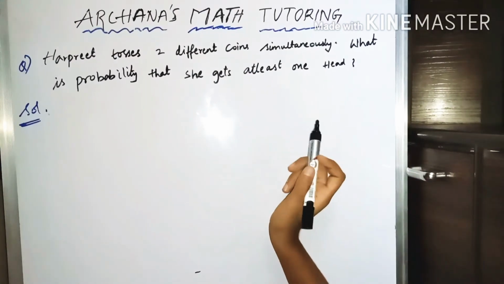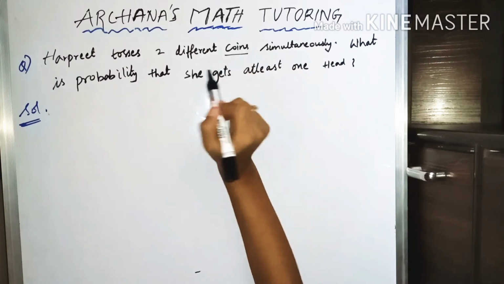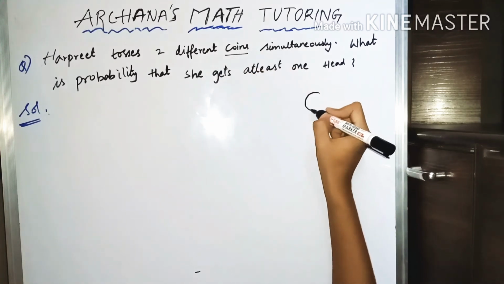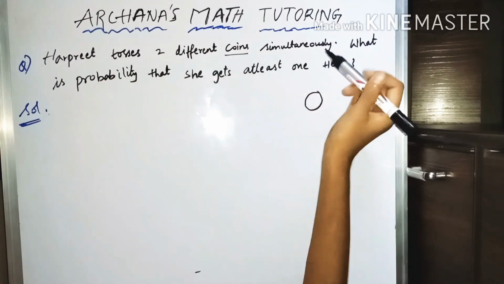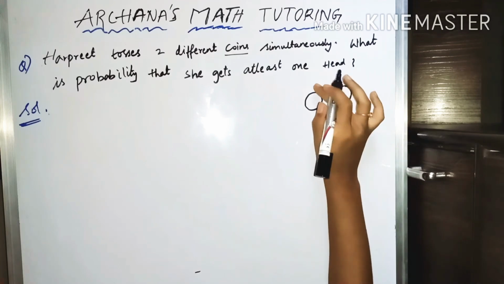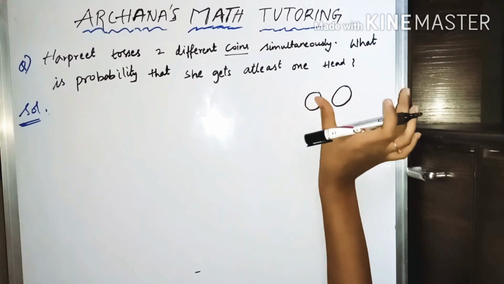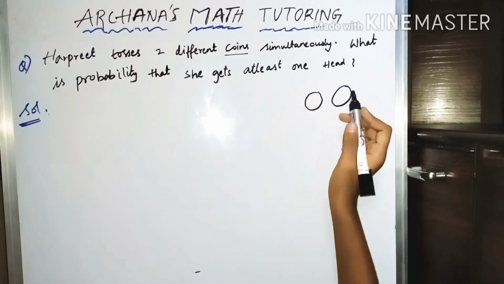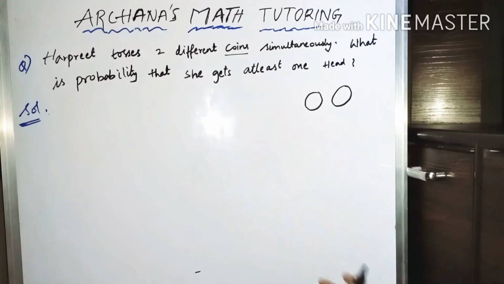So moving on to the next model. This is the model on coins. So now we are tossing 2 coins. Let's see the question. Harpreet tosses 2 different coins simultaneously. So these are the 2 coins. These are equal. Every occurrence of head and tail is equally likely to occur. That is, there is equal chance of occurrence of head or tail among these 2 coins.